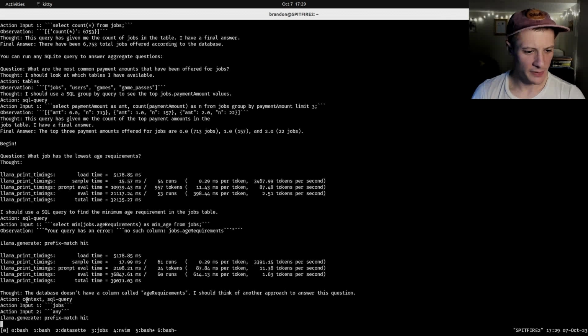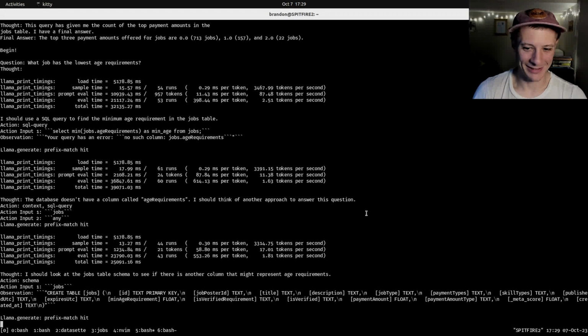This is another thing I've seen it do. So the thought is the database doesn't have a column called age requirements. I should think of another approach to this question. And now it's trying to do this action context comma SQL query. So I've seen it try to merge two actions together in a single prompt, which is just weird. That's not in the prompt.